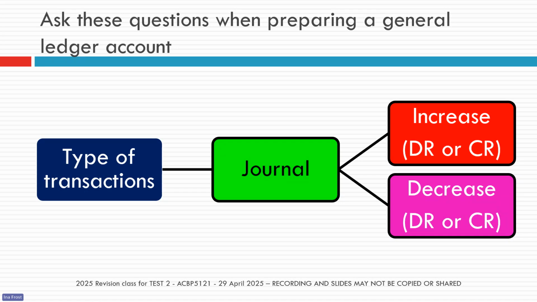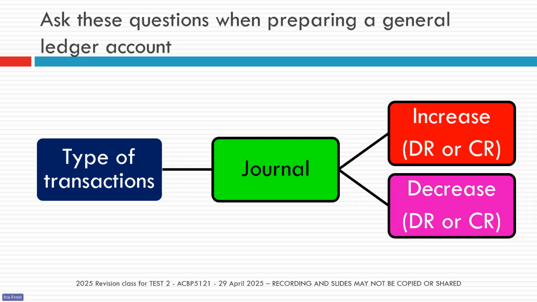One thing I just wanted to say, I know students often struggle with preparing their general ledger accounts. What you must remember, each general ledger account only has a certain group of transactions that will go into that account.